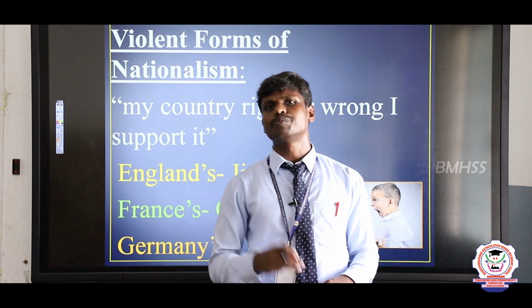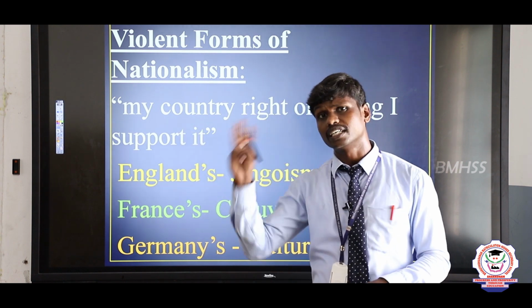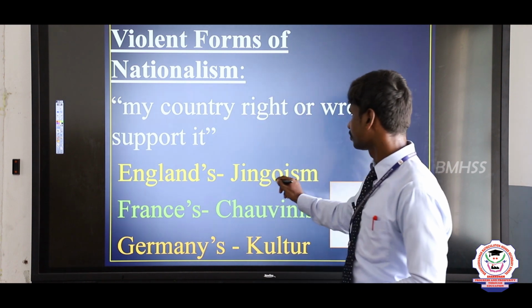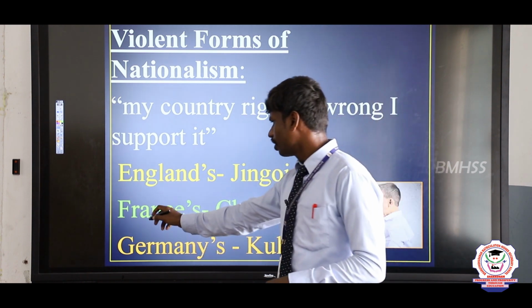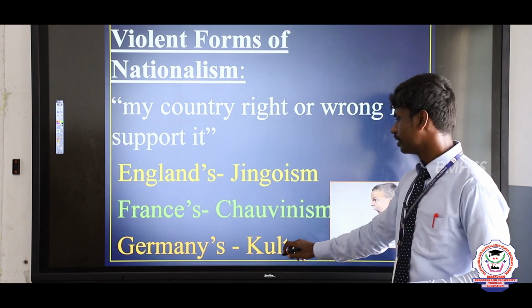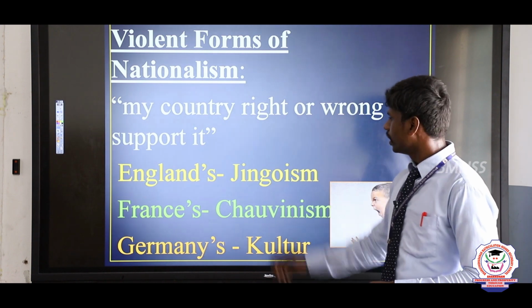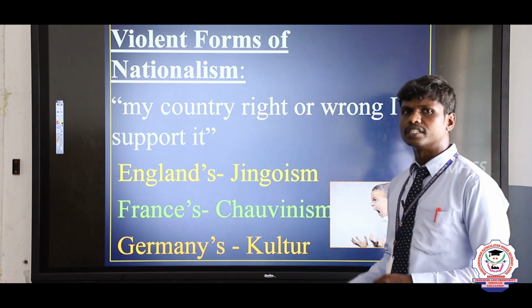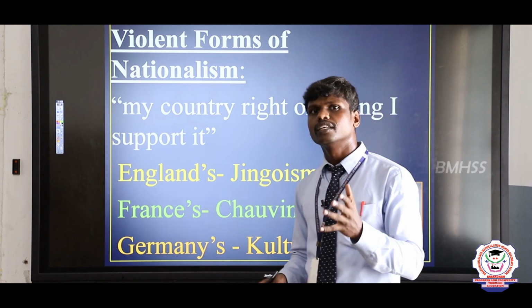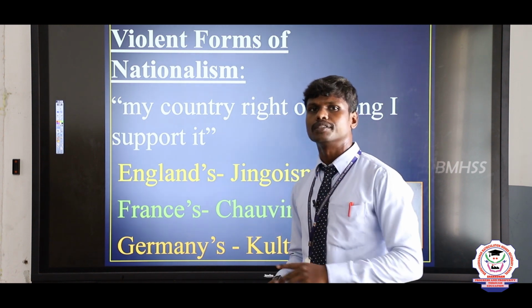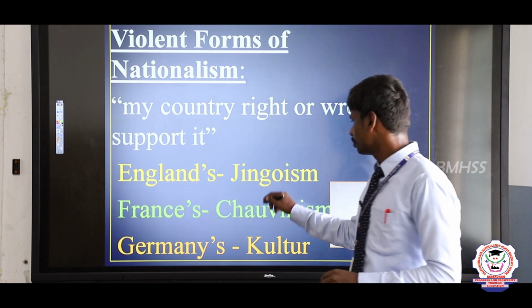There are three types of policies that were followed by the Europeans, particularly three countries. The first country, England, followed a policy known as jingoism. France followed a policy called chauvinism. And Germany followed a policy called Kultur. So what is the meaning of these? Jingoism and chauvinism are nothing but a blind faith in their country. They will sacrifice their life in the name of their country. So that is the meaning of jingoism and chauvinism.